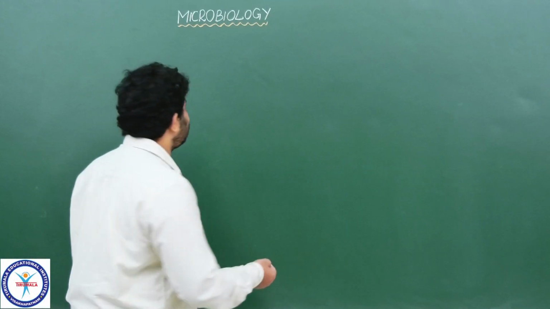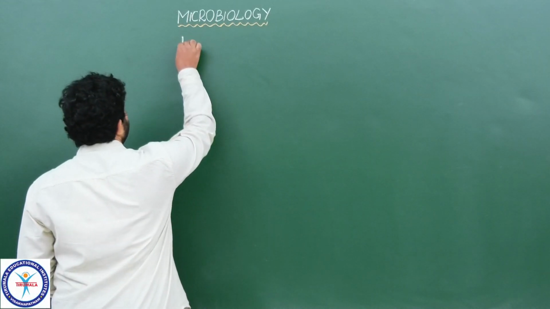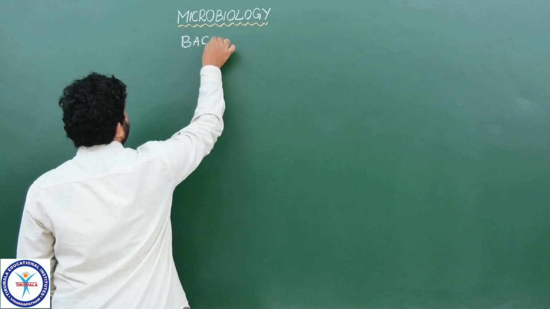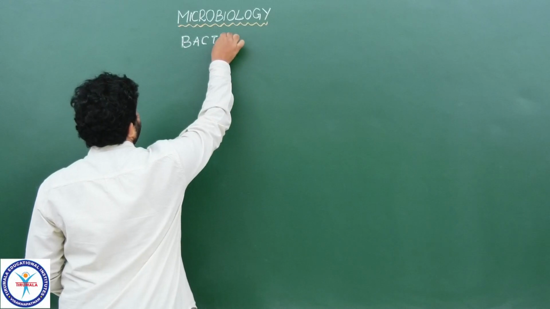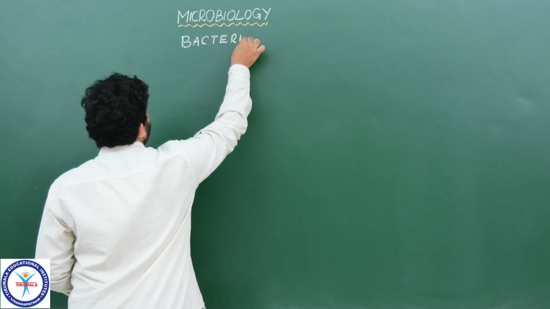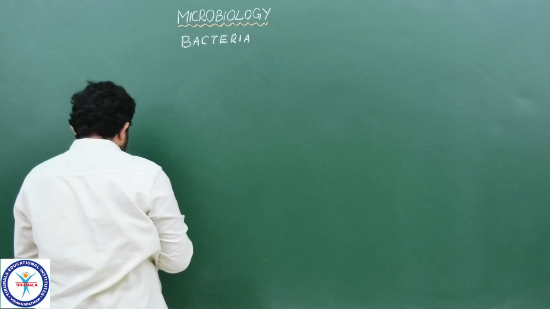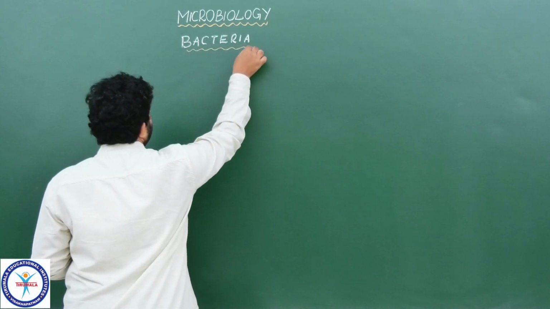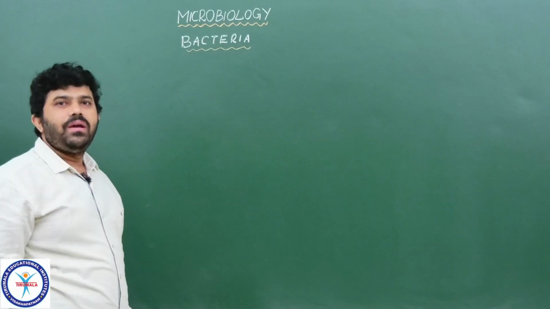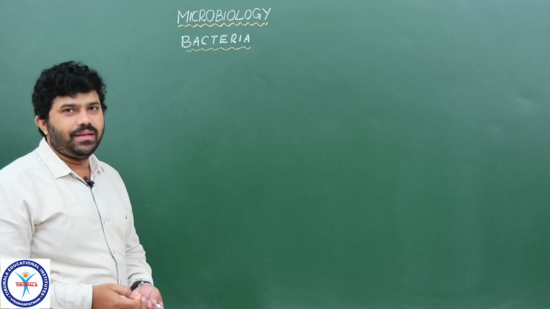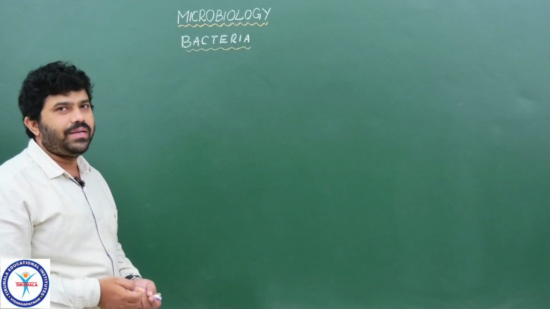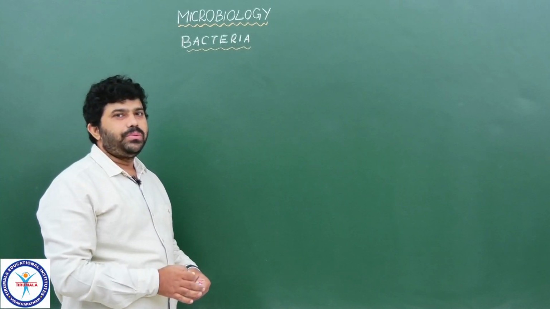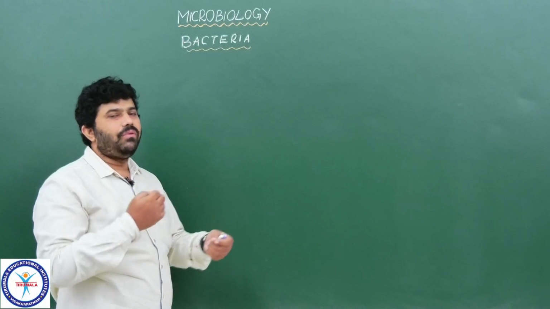So our topic is bacteria. In bacteria we have 5 different concepts given in the syllabus, and we need to discuss them in detail one by one.